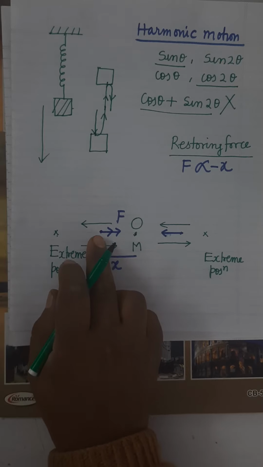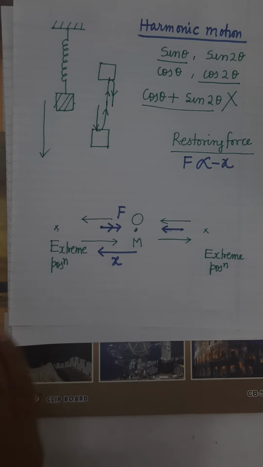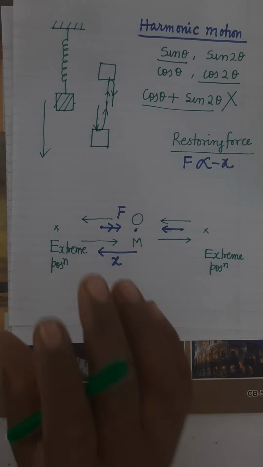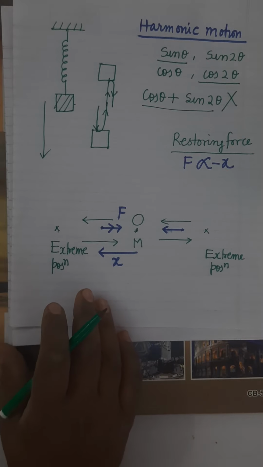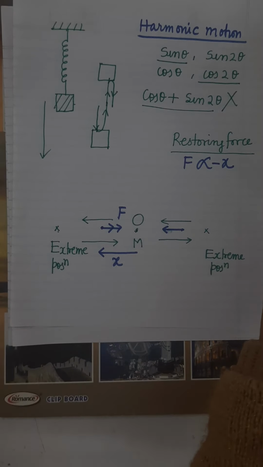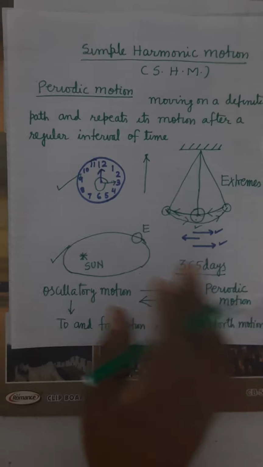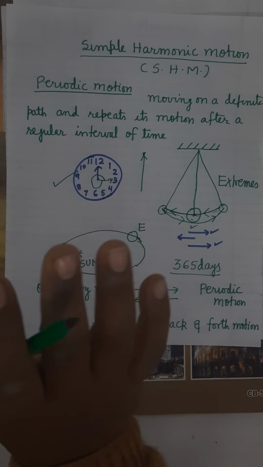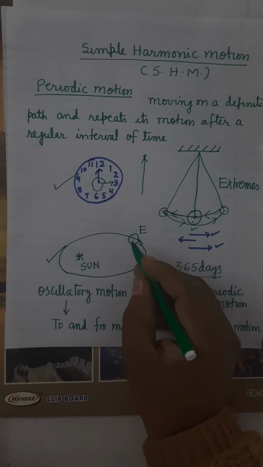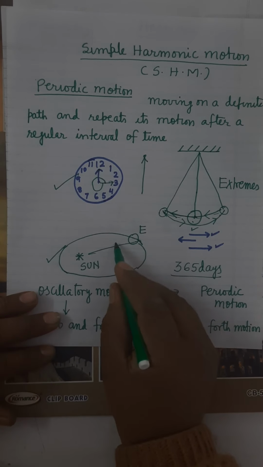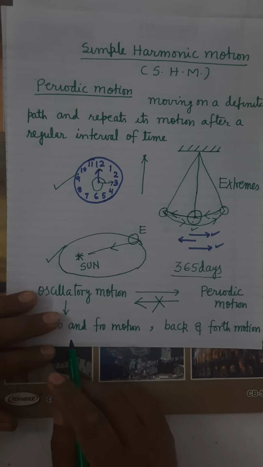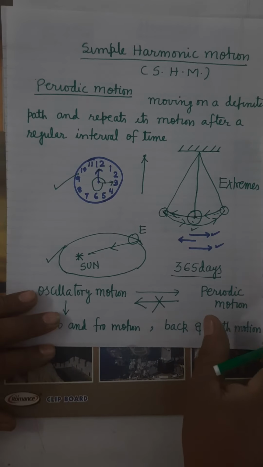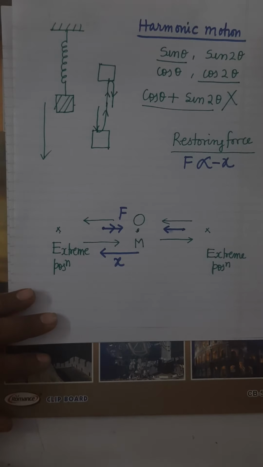Already I have explained that in oscillatory motion some restoring force always acts, which brings the body back to the mean position, while if any motion is periodic but not oscillatory, there is no restoring force, though a centripetal force will act. Is it clear? So this is the difference.